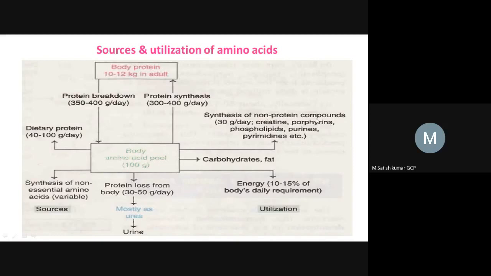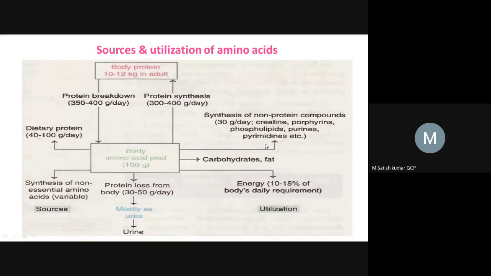So what are the non-protein compounds? Creatinine, porphyrins, phospholipids, purines, and pyrimidines, etc. These are all non-protein compounds which don't contain amino acids, but they are very essential for our body. Also, a few other important biological compounds are synthesized from amino acids.